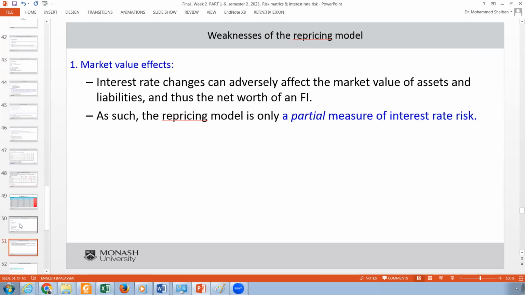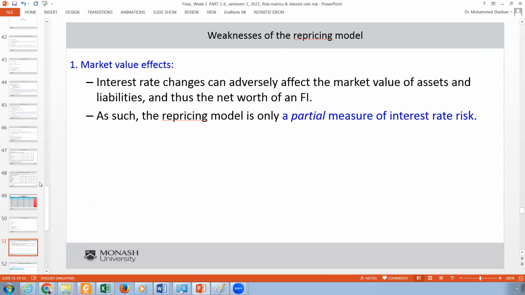What do we mean by market value? You remember when we talked about the impact of interest rate changes on capital? The repricing model does not care about that. It only cares about what's happening in the interest income.